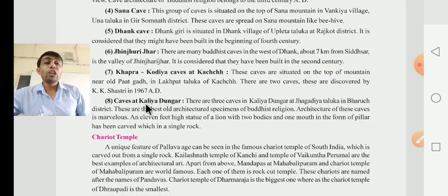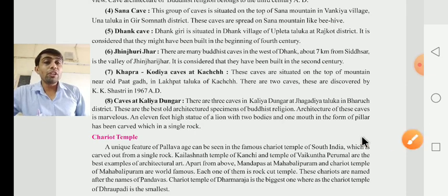The caves of Kadiya Dungar. There are three caves in the Kadiya Dungar at Jhagadia Taluka in the Bharuch district. These are the best old architecture specimens of the Buddhist religion.